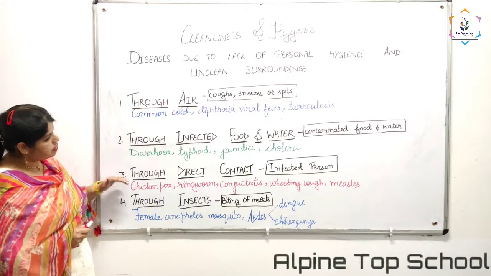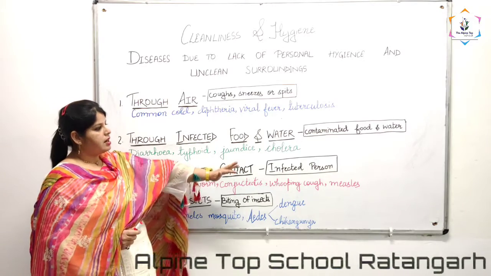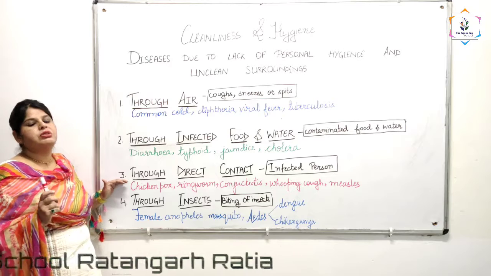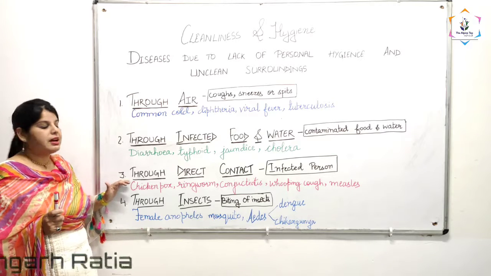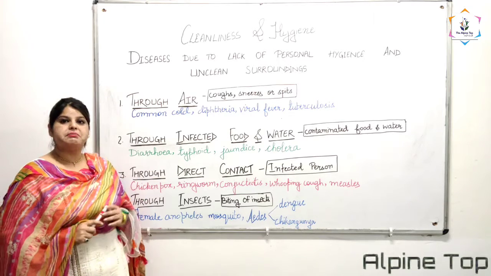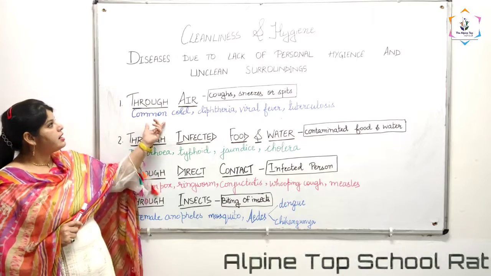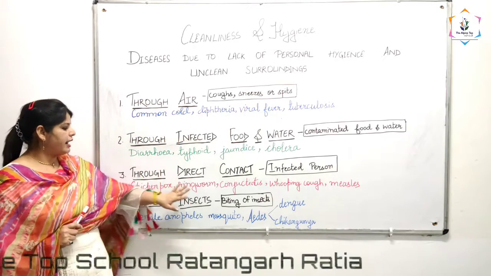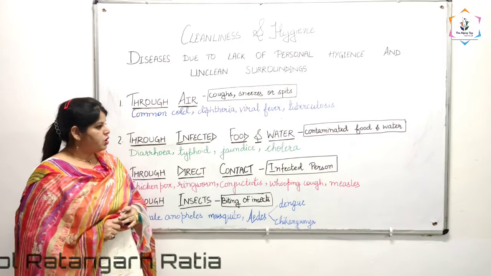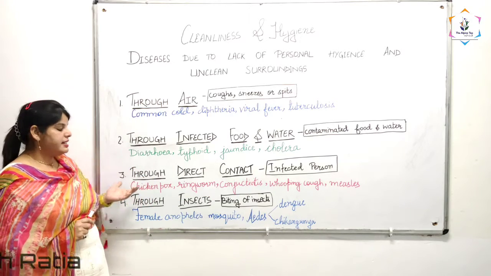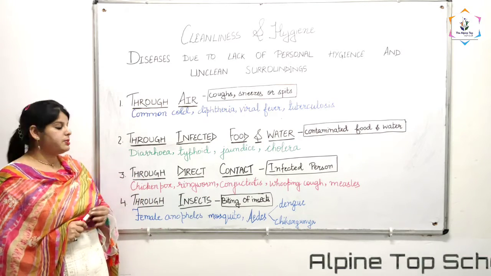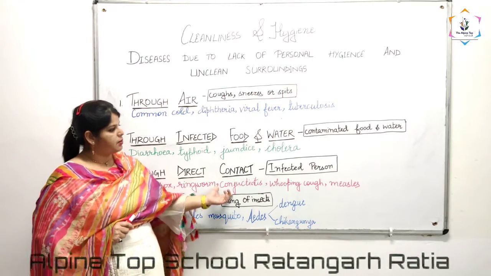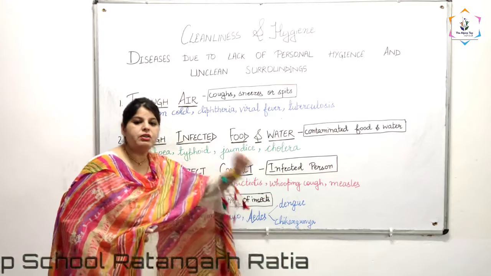The third one is through direct contact. Nowadays a pandemic is going on. Again I want to discuss corona. That is why the government has advised you to wear a mask, because corona spreads through air, infected food and water, and through direct contact also. Earlier this corona pandemic was not there. So earlier diseases were chicken pox, ringworm, conjunctivitis, whooping cough and measles.